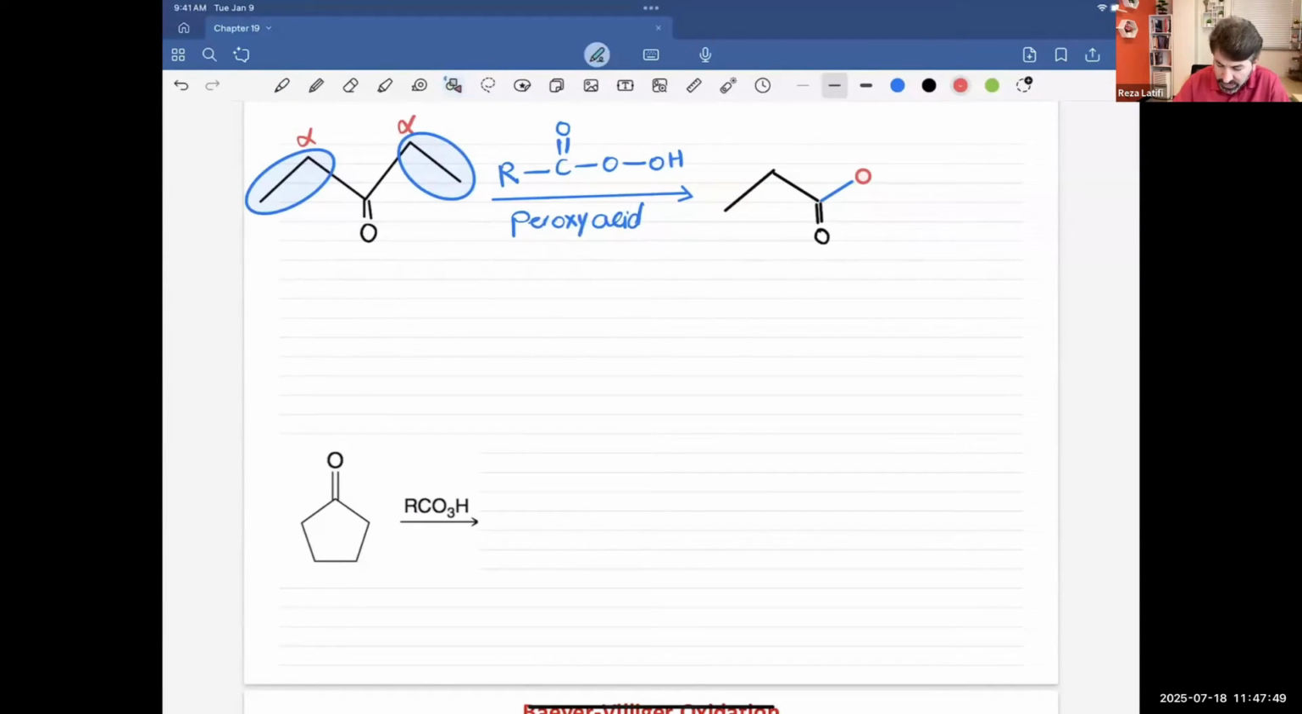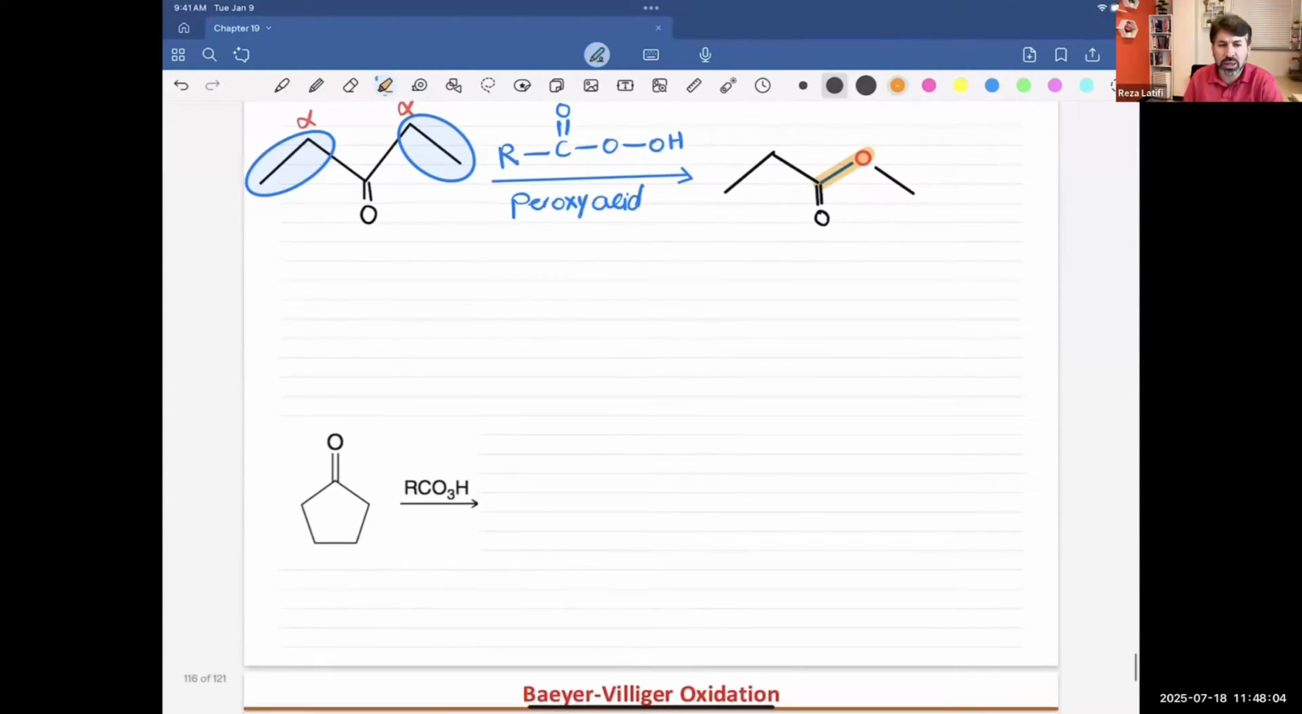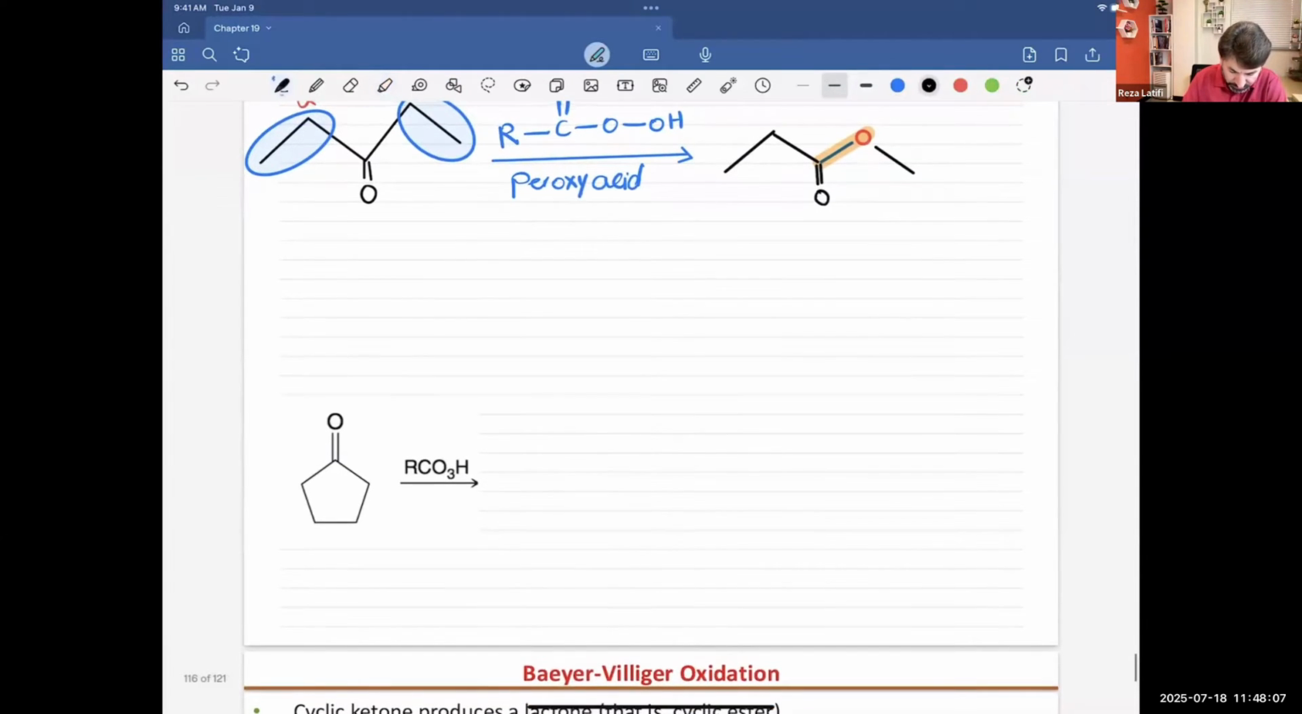And now I'm left with the ethyl group, and I'm going to draw it here. So I just simply added oxygen to the system. Because those two alpha positions are identical, it doesn't matter where you put the oxygen. Again, we have two alpha positions, and both of them are identical.